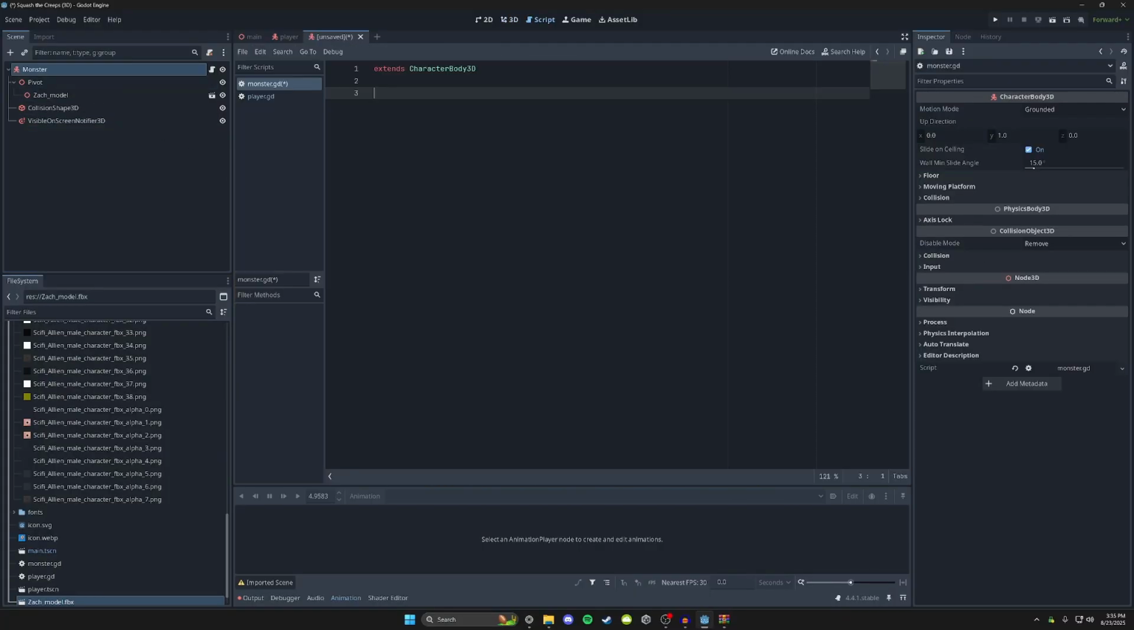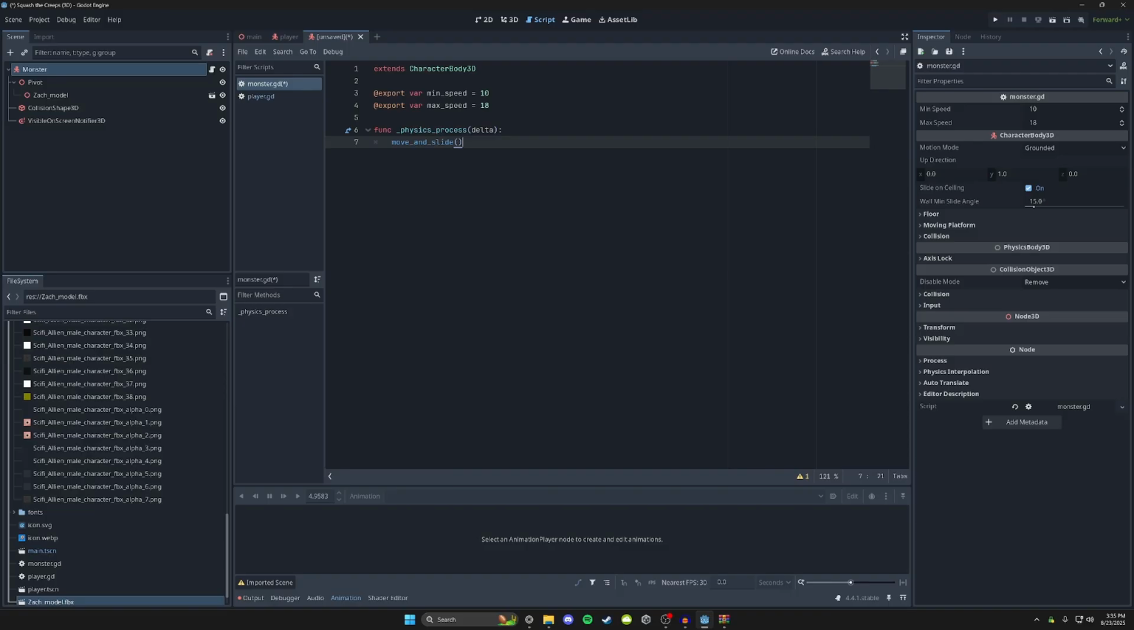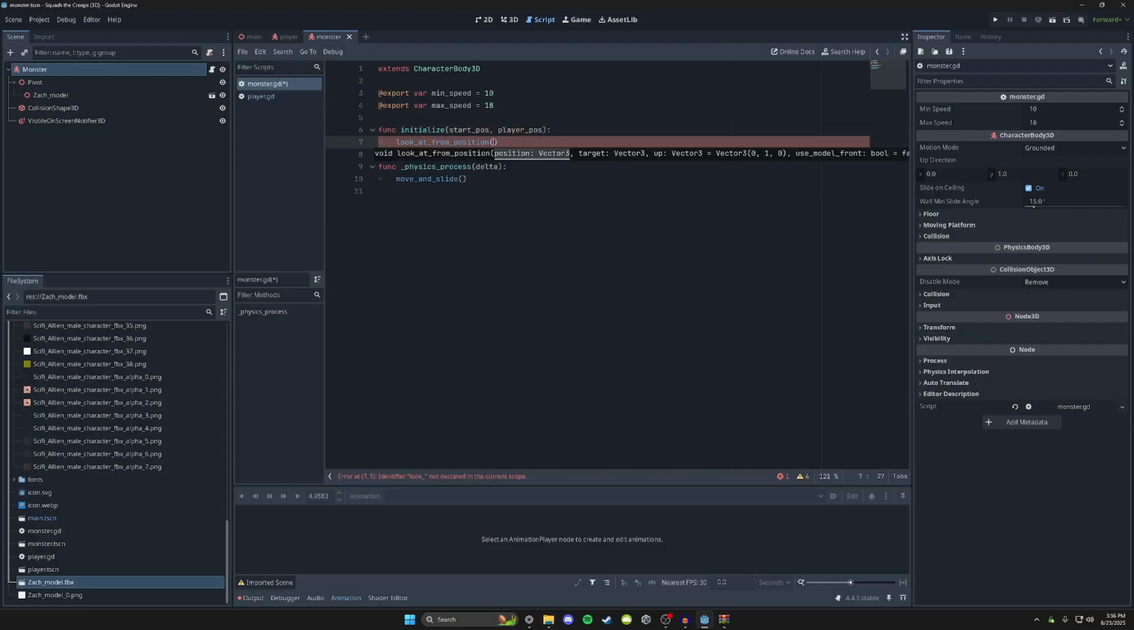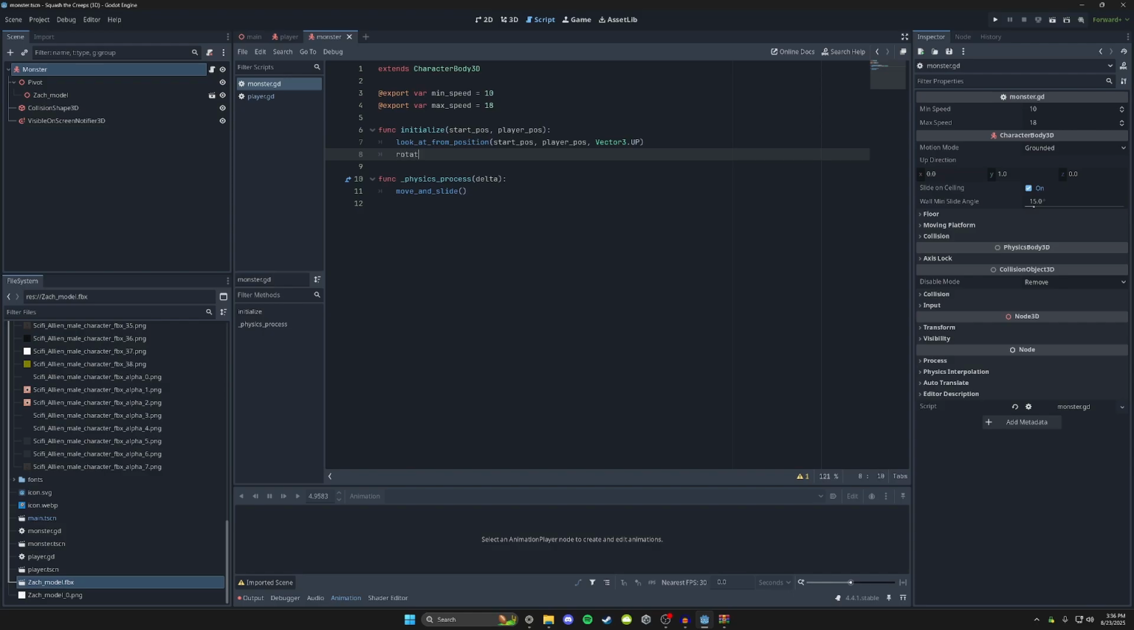What we're gonna do is a random speed. So export var min_speed, we'll set to 10, and then export var max_speed equal to 18. We're gonna do our physics process delta, and we're gonna do our move and slide. Let's make a function, func initialize. Start position and player position. Look at from position start position. The target is going to be the player's position, and the up vector is gonna be Vector3.UP. And then we're gonna rotate y by randf_range negative PI divided by 4, then PI divided by 4.